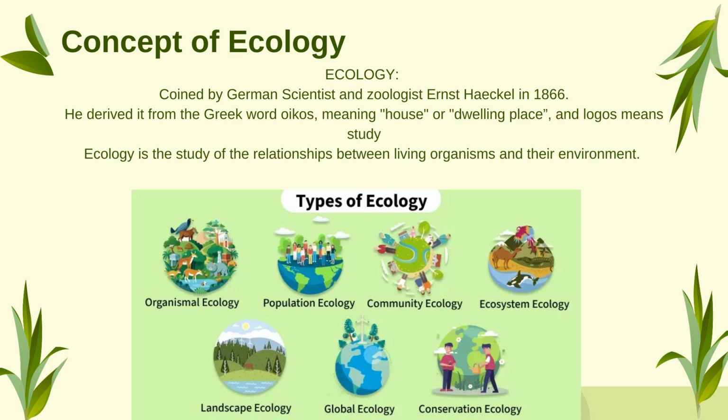Organismal ecology, that is the various types of organisms which live in the same place, same dwelling place, is called organism ecology. Then comes landscape ecology. Landscape ecology is a specific organism or specific type of living beings which live in the particular landscape.